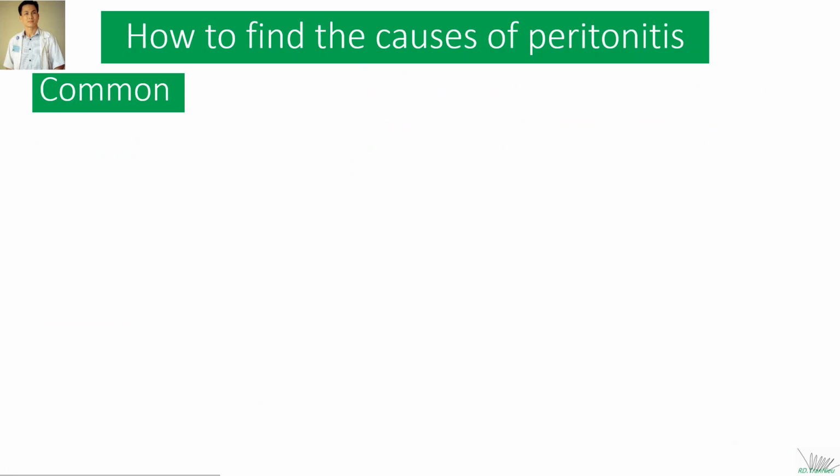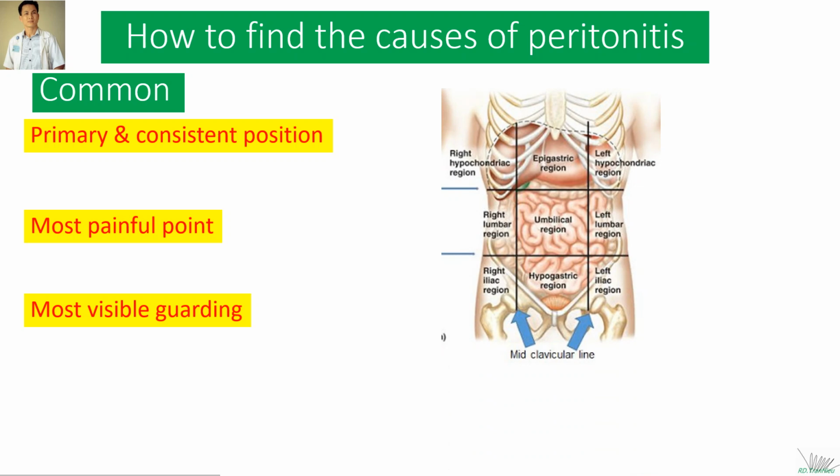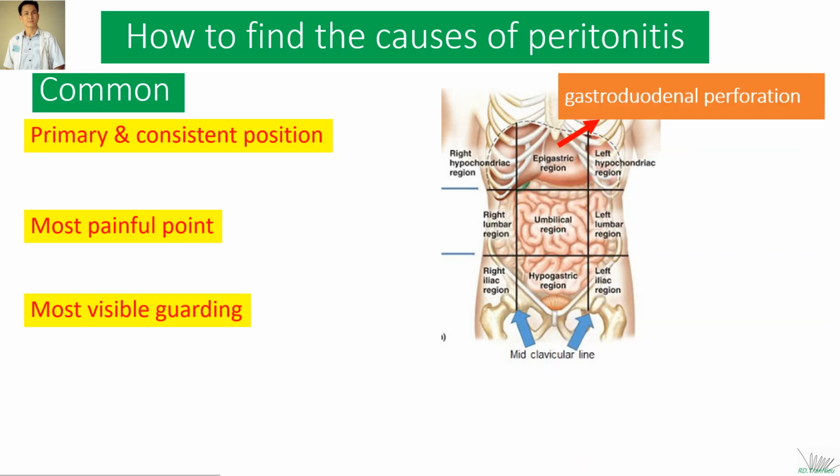Okay, in common situations, we could rely on the primary location of the symptom to find the cause of peritonitis. For example, in the epigastric region, we think of gastroduodenal perforation. In the right lower quadrant and hypogastric areas, we think of appendicitis and gynecological causes.